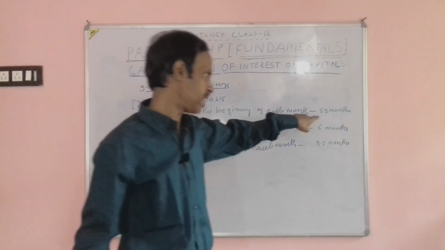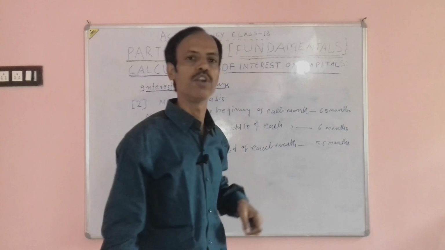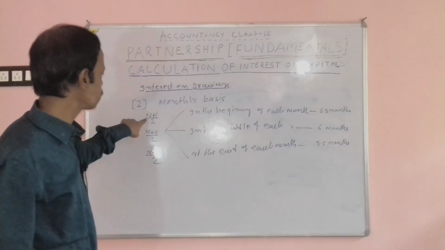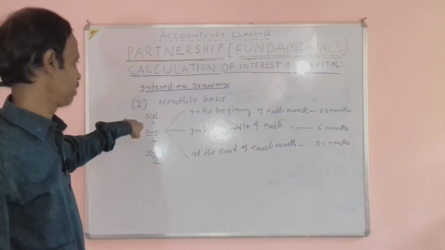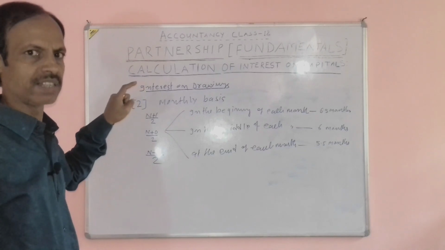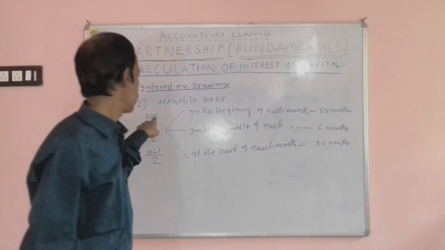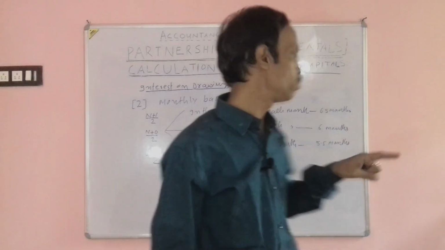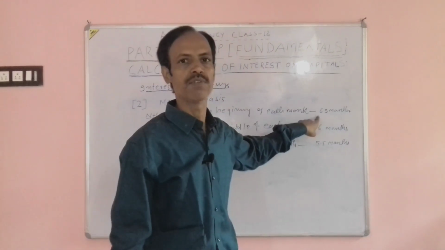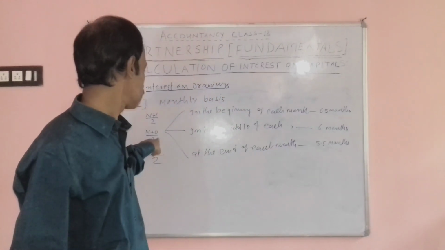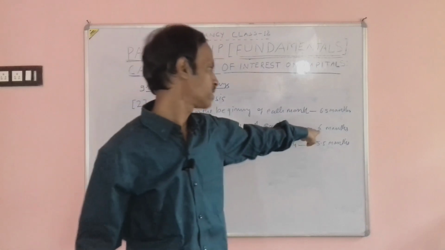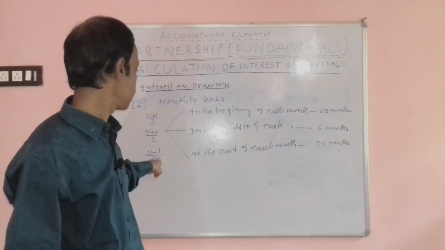How have I derived 6.5, 6 and 5.5? n denotes the number of months in a year. We know there are 12 months in a year. Then 12 plus 1, 13 by 2 is equal to 6.5. 12 plus 0, 12 by 2, 6. And 12 minus 1, 11 by 2,